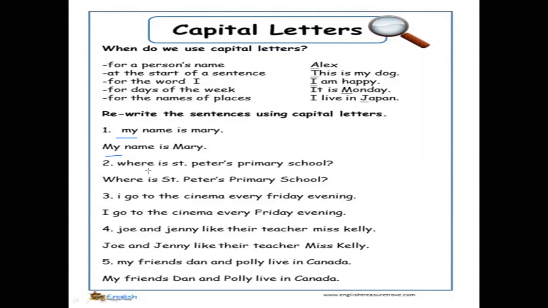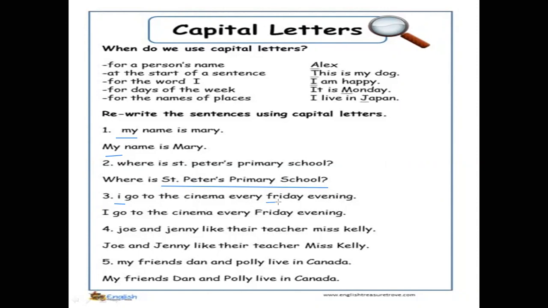Where is Street Peters Primary School? Here, it's a special name of a street. Street Peters Primary School, here is a special name. Number 3, I. I is a pronoun. I go to the cinema every Friday evening.